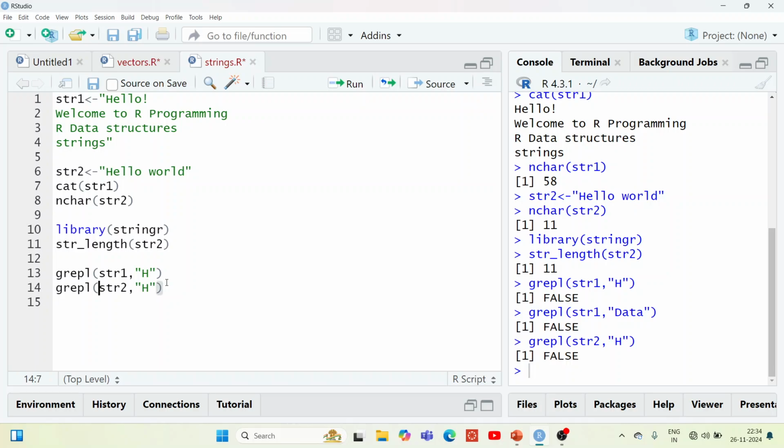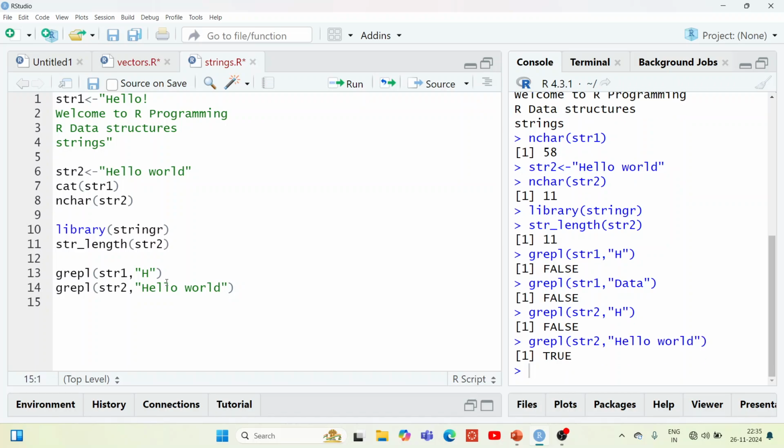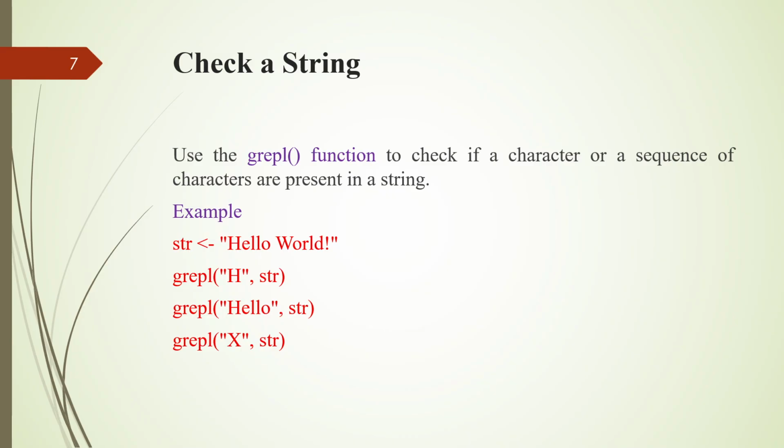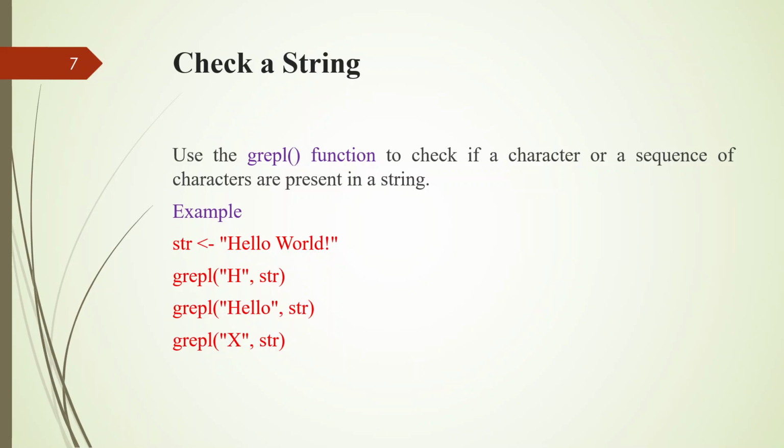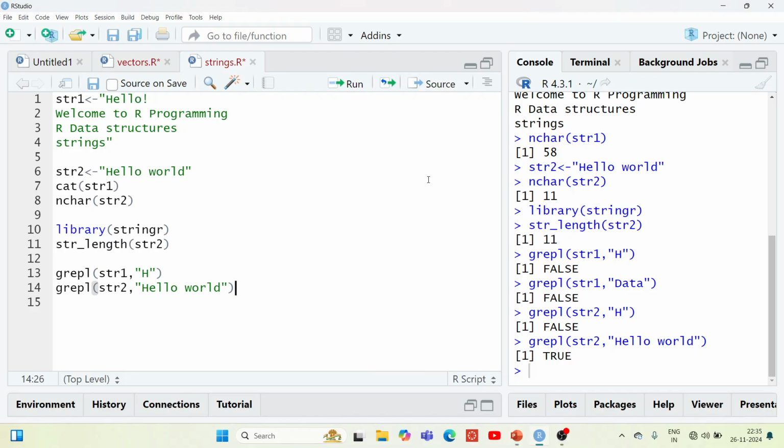Suppose let's give "hello world" as usual. See, you are getting true. Means the whole thing should be available in that particular string. So this is the way you can check whether a string is available or not. The grepl function is used to check if a character or a sequence of characters is present in a string or not.